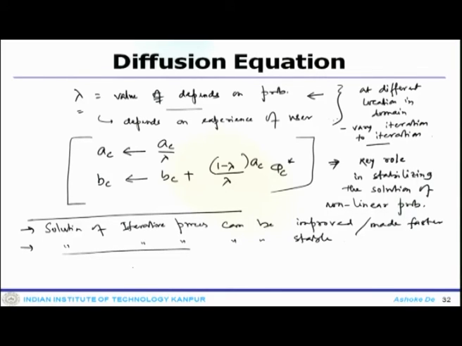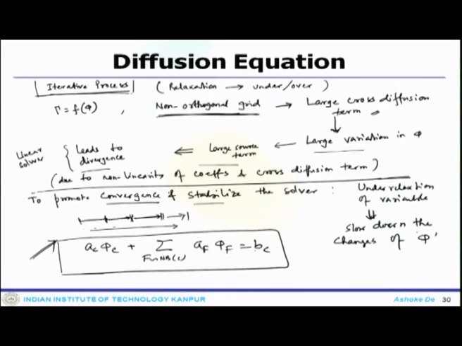So, these are things which are essentially important when you talk about the solution of this iterative process, but this is just to give you an idea. When you have the discretized diffusion equation like this, what kind of iterative process one can use and what are the certain issues. More detailed discussion will follow when we talk very specifically about linear solvers.